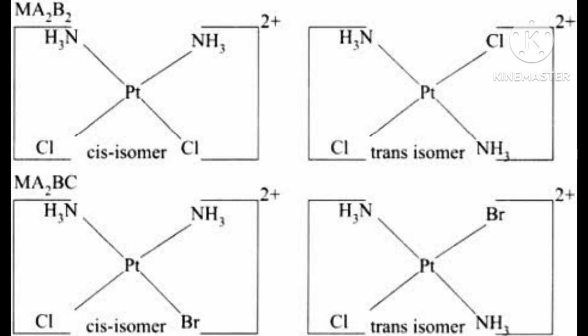Then now your complex is complete, because all this you have written: diamine, chlorido, nitrito, N, platinum(II). Why are you writing the letter N?